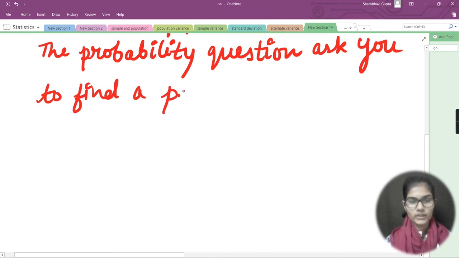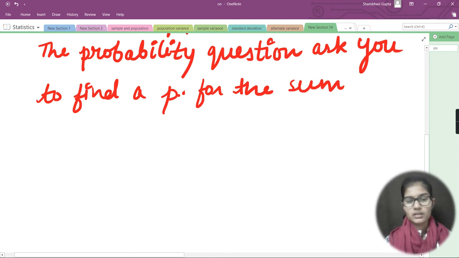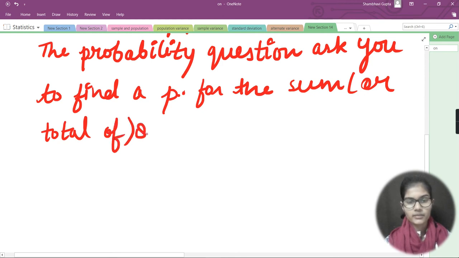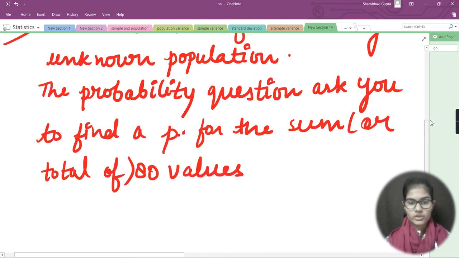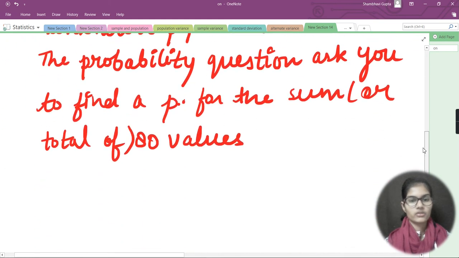I am just writing P here, so take it as the full form of probability, for the sum, or basically the total, of 80 values. So this is the whole information we have from this particular question.